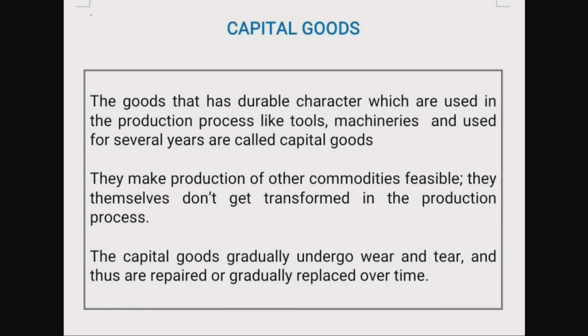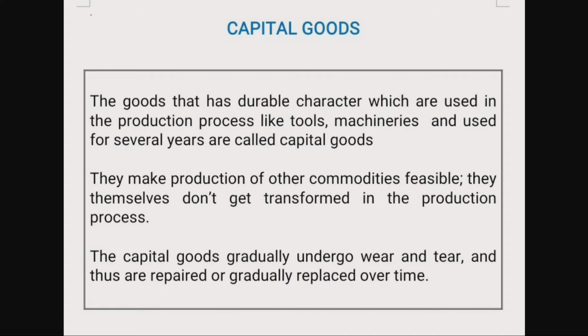Next, we are going to discuss capital goods. What are capital goods? The goods that have durable character, which are used in the production process, like tools and machineries, and also used for several years, are called capital goods. Actually, these capital goods are meant for long run purposes. By using these capital goods we are making other commodities feasible. Examples for capital goods are tools, different types of machineries, etc.